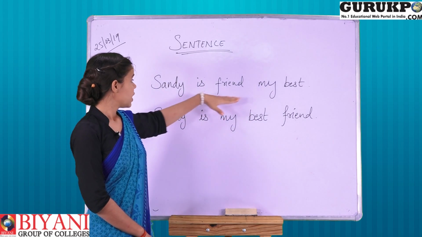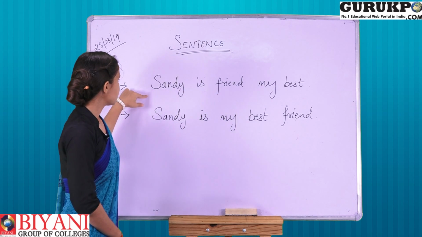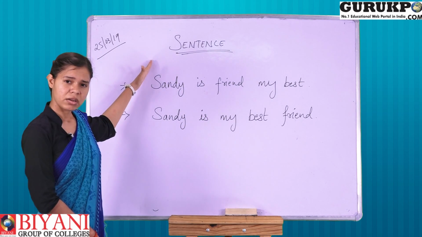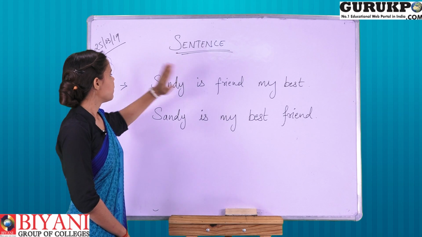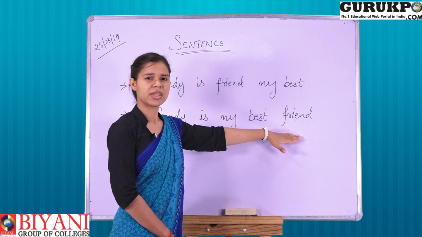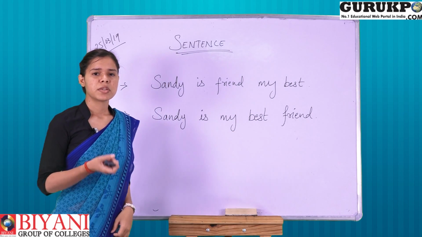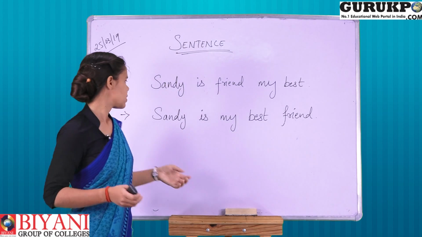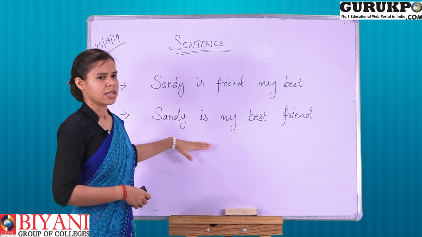When we take this sentence, "Sandy is friend my best," this is a group of words. But does that convey a complete meaning? Does that make sense? No. When we take the sentence "Sandy is my best friend," that conveys a complete meaning, right? A sentence is a group of words that will give you a sense. So "Sandy is my best friend" is the correct sentence.